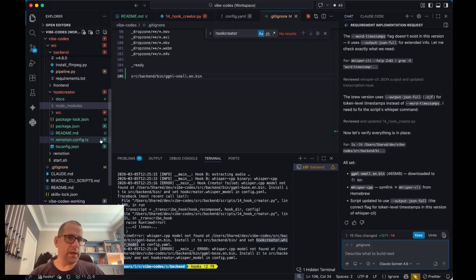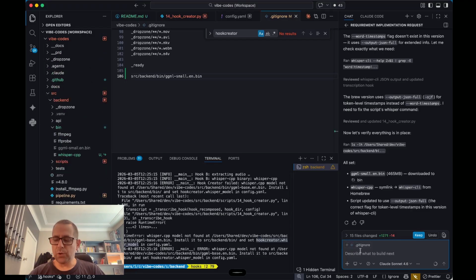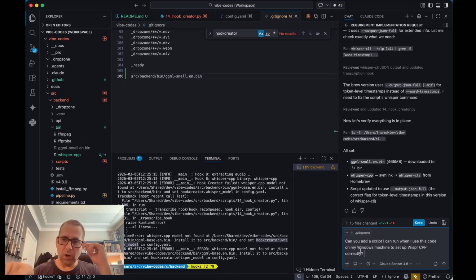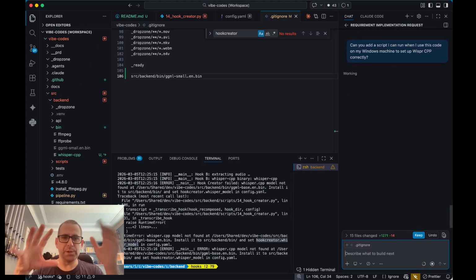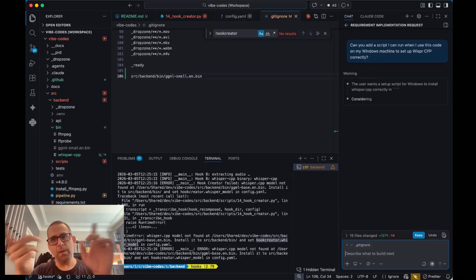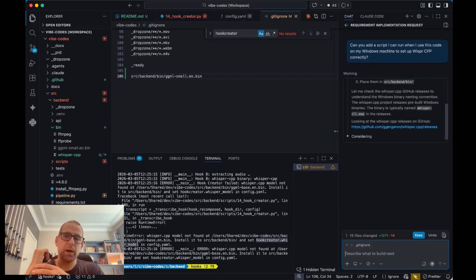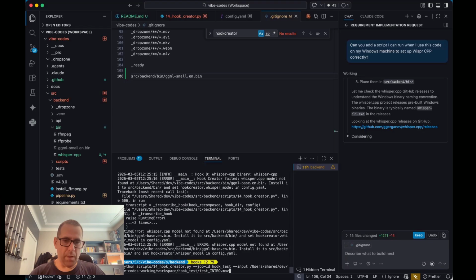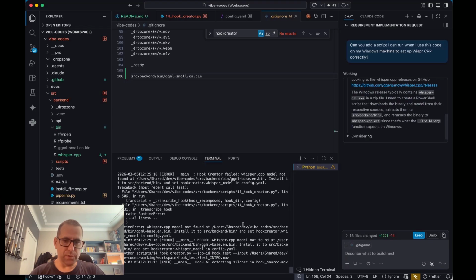One last thing before we try again. Can you add a script I can run when I use this code on my Windows machine to set up Whisper CPP correctly? A lot of this is using Homebrew, which is a Mac thing. I run this code mainly on my powerful Windows PC, so all this stuff's going to need to work on Windows. While that's doing that, we can try rerunning the script.